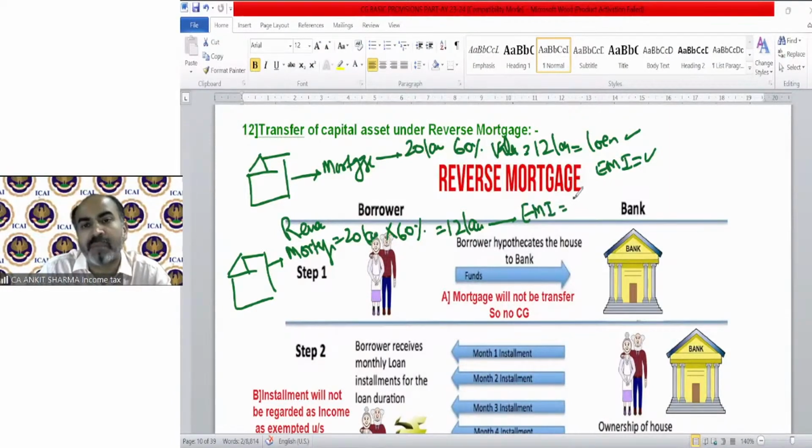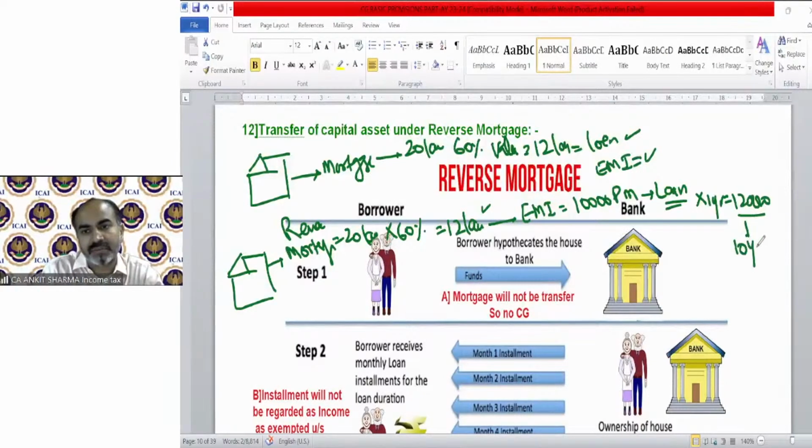That means every month 10,000 rupees, or as per the decided term, will be received by you as a loan. If EMI is 10,000 per month, in 1 year you will get 1,20,000, and in 10 years you will get 12 lakh rupees as your loan.